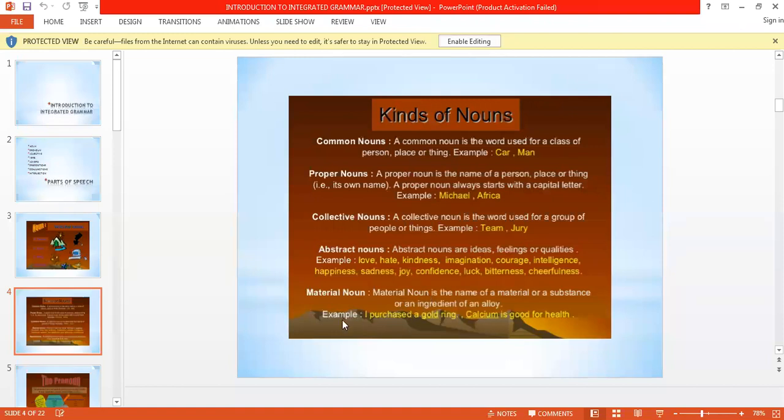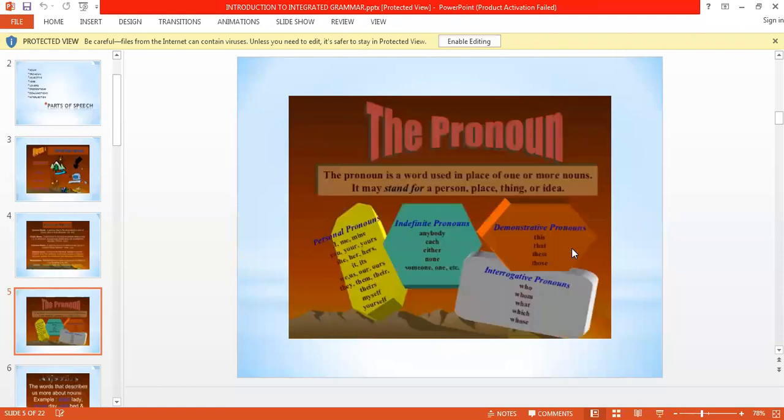Next come material nouns, the names of materials like wood and coal and gold, or crystal, or silver, calcium. These are the names of the materials. So this is called material nouns. So all these were the nouns. Next comes the pronoun. So very simple.